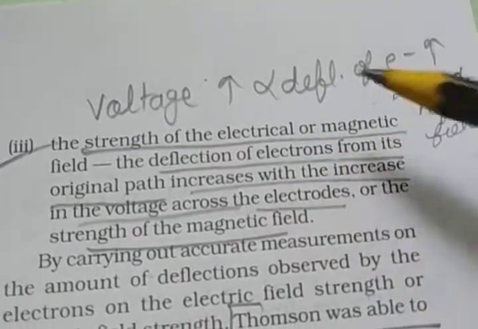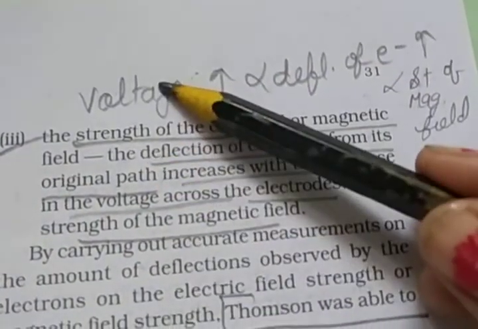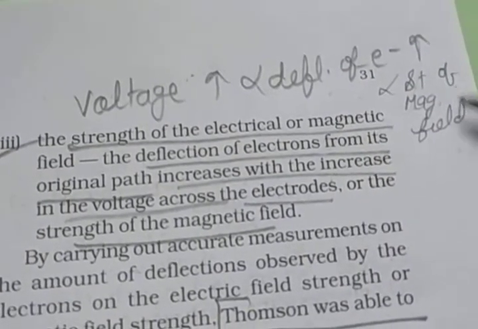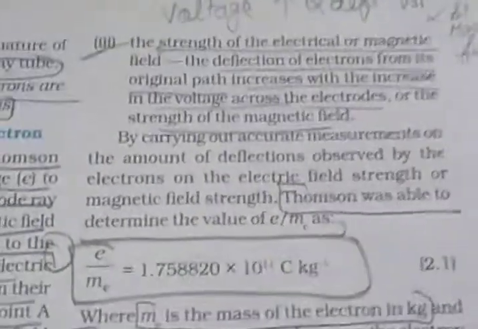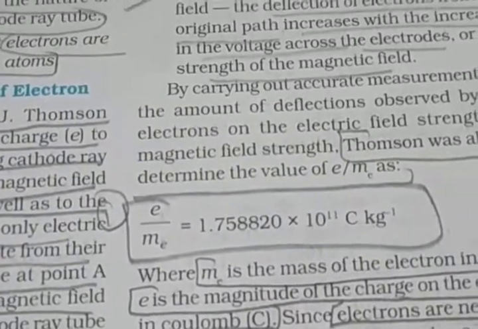The deflection of the electron from its original path increases with the increase of the voltage. So as electron deflection increases, the strength of the field also increases. These are the three factors on which the deflection depends.